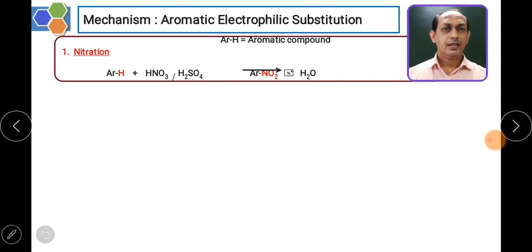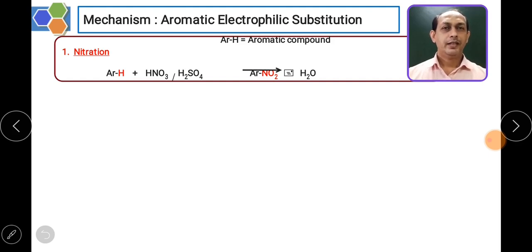When we say the reactions, we generally see for the starting compound and end product. But mechanism is one of the important parts which is always being considered when we have to see any particular reaction. We are going to see the simple mechanism of nitration reaction.